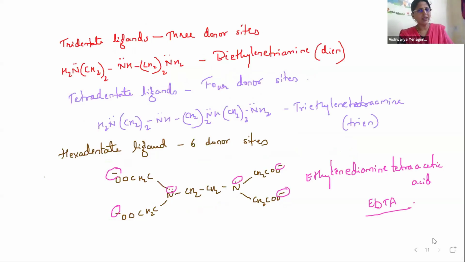Tridentate ligands, just remember one example. It is diethylene triamine. So it is having 3 donor sites. A tridentate ligand. Tetradentate ligand, trien. It is having 4 donor sites, that is triethylene tetramine. Yes, that is the example for tetradentate ligand. And the last one is hexadentate ligand with 6 donor sites, and the example given for it is EDTA, ethylene diamine tetraacetic acid.